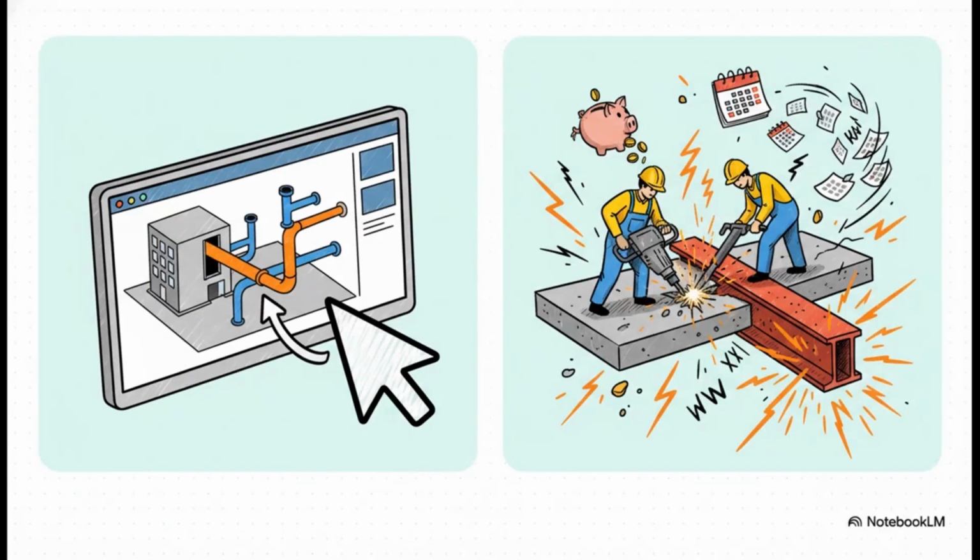I mean, just look at this comparison. On the left, you've got solving a clash during the design phase. It might take a few clicks to move a pipe, a few minutes of an engineer's time, and it costs next to nothing. Now look at the right. Solving that same clash during construction, you're talking jackhammers, cutting torches, weeks of delays for the entire project, and potentially hundreds of thousands of dollars in cost overruns. The difference is just, it's staggering.